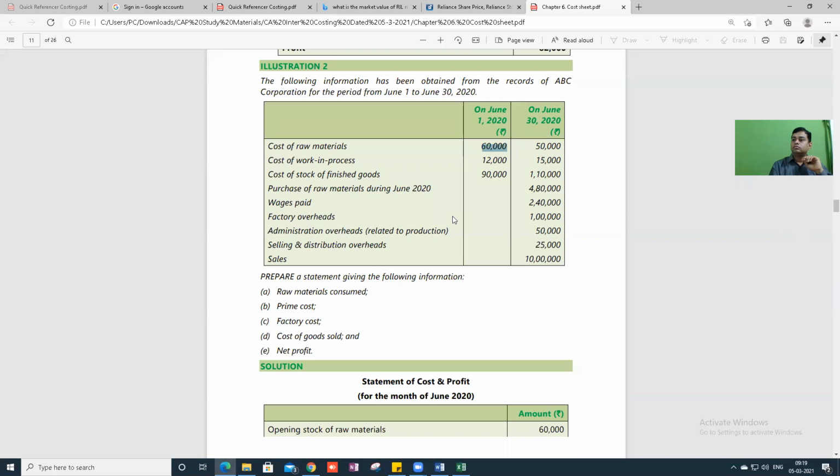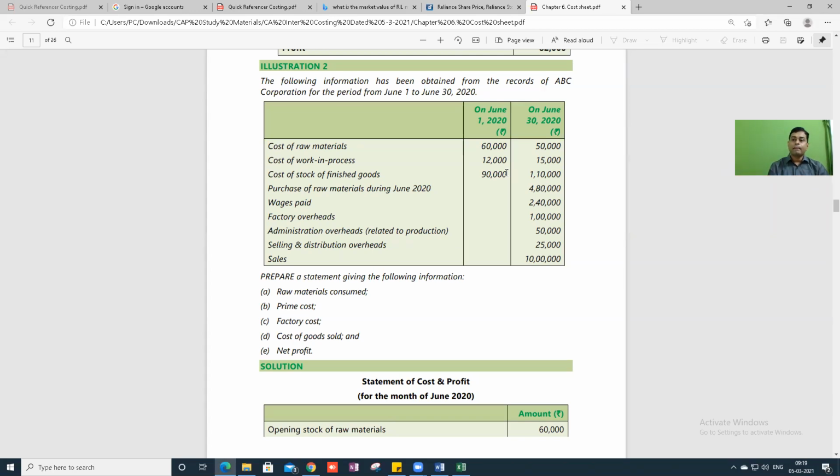June 30, 15,000. Cost of stock of finished goods, June 1, 90,000. June 30, 1,10,000. Can I say these are opening stocks and these are closing stocks? Correct. Everybody, will you agree with me? 60,000, 12,000, 90,000 are opening stocks. 50,000, 15,000, 1,10,000 are closing stocks. Are we on the point? Yes.